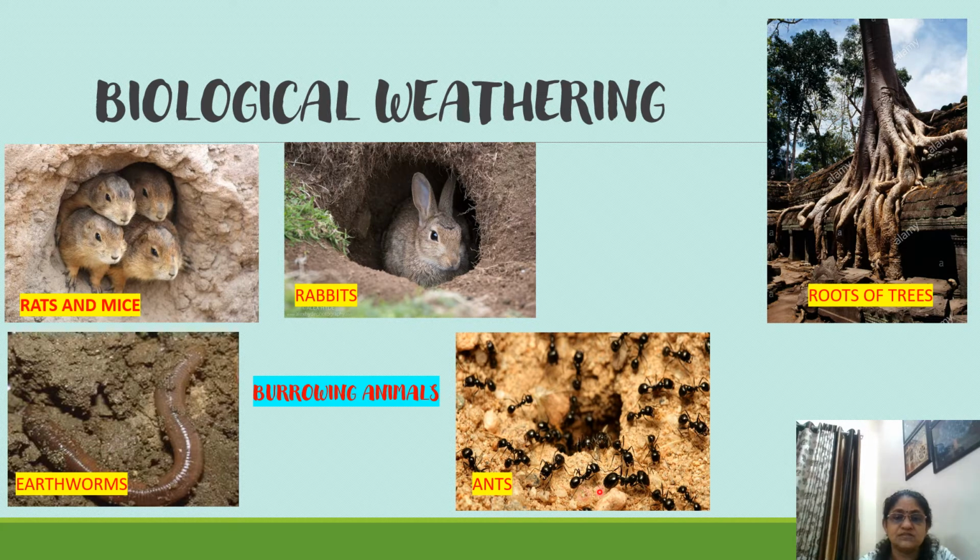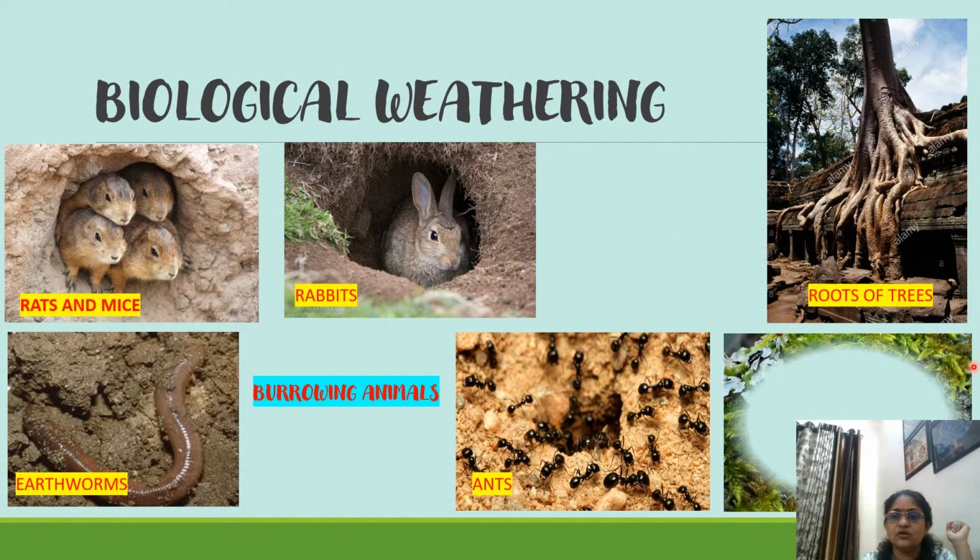Ants also, you must have seen in your own houses. In some corners of your house, you might find ants. You can find certain small particles of sand coming out from corners. How? That is because the ants have burrowed inside. That is also an example of biological weathering. So biological weathering can be caused by burrowing animals like rats and mice, rabbits and earthworms, and also insects like ants.